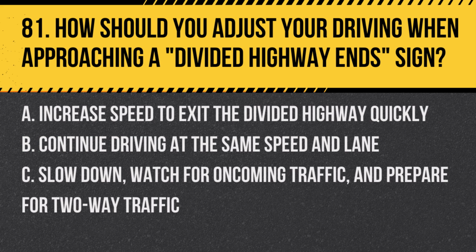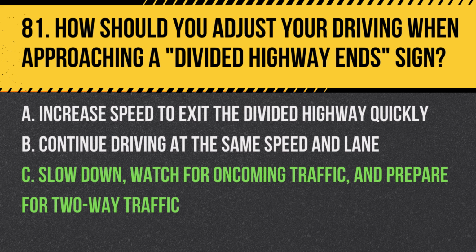Question 81. How should you adjust your driving when approaching a divided highway end sign? A. Increase speed to exit the divided highway quickly. B. Continue driving at the same speed and lane. C. Slow down, watch for oncoming traffic, and prepare for two-way traffic. Answer: C. Slow down, watch for oncoming traffic, and prepare for two-way traffic. This sign indicates the end of a divided highway, and drivers should prepare for two-way traffic by slowing down and being cautious.